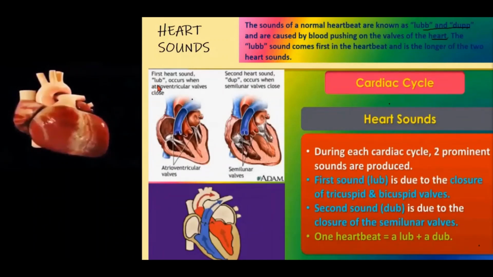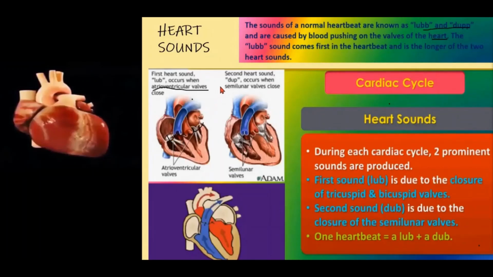The first heart sound, lub, occurs when the atrioventricular valves close. See here, these are the atrioventricular valves, this one and this one. Atrioventricular valves means the tricuspid valve and the bicuspid valve. So when the valves close, which sound does the heart produce? Lub sound. Yes, when the tricuspid and bicuspid valves close, the heart produces the lub sound.